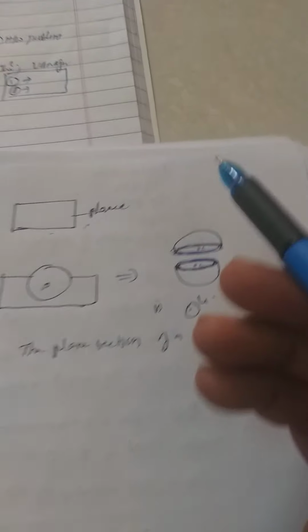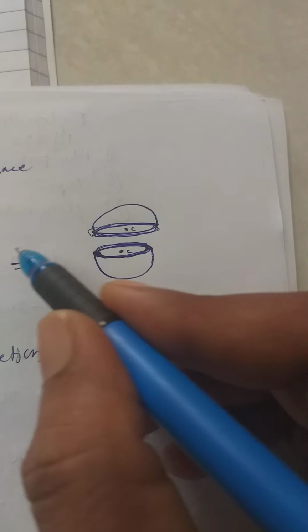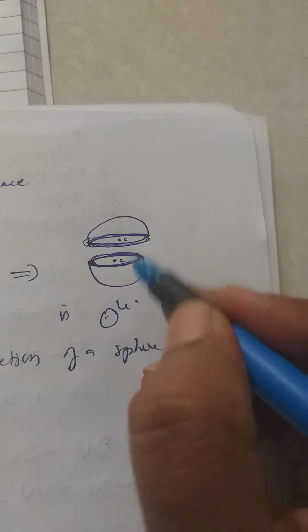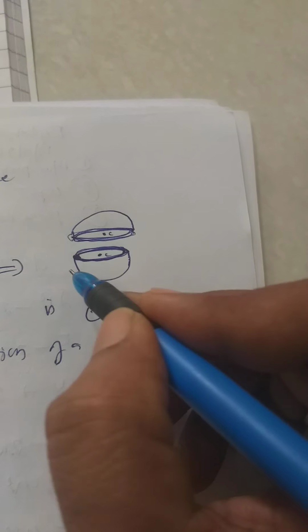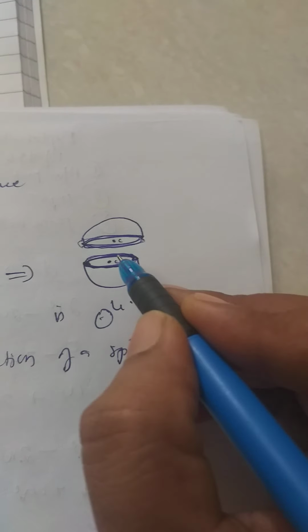Now, if the plane is passing through the center of a sphere, that plane divides the sphere into two equal parts. The plane section is a circle.